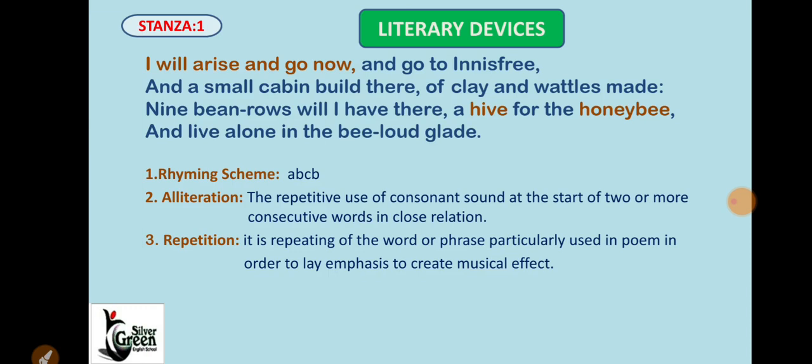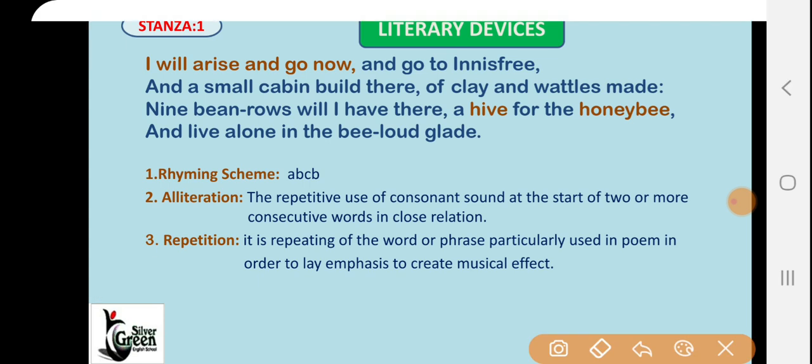The repetitive use of a consonant sound at the start of two or more consecutive words in close relation. So now here you can see in the third line, hive and honey bee. So the h sound is repeated. So that's why alliteration is there.